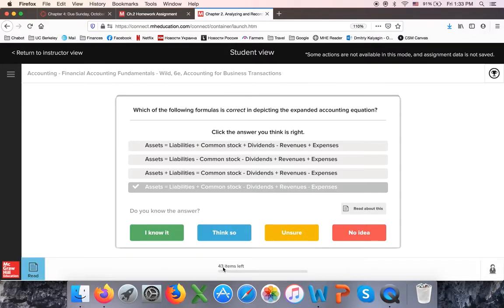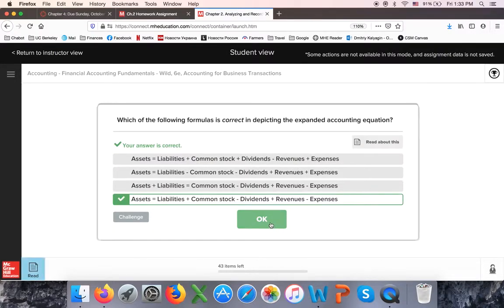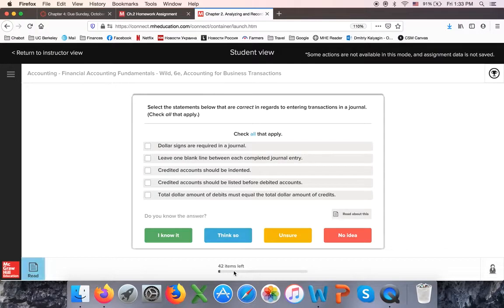So your goal is to get to 0 items left. Once you see 0 items left, you're done. You earned your 10 points. Now the system will remember. So right here, look on the bottom. So I answered correctly, so now it's 42 questions left. And I can exit and come back. The system will remember how many questions are left.